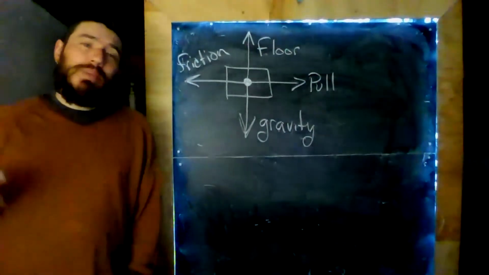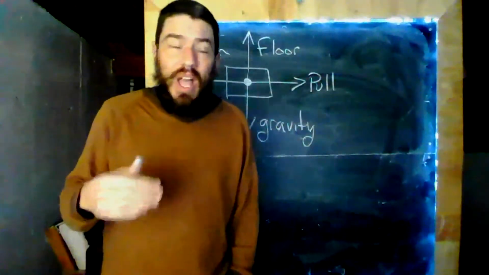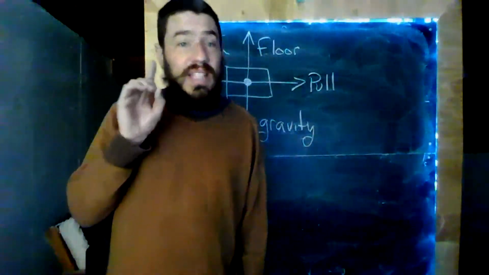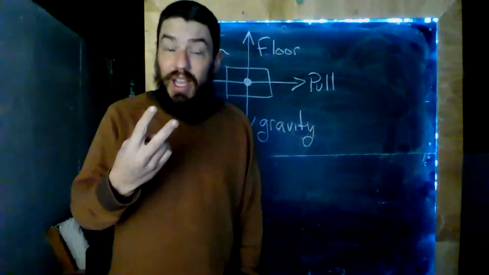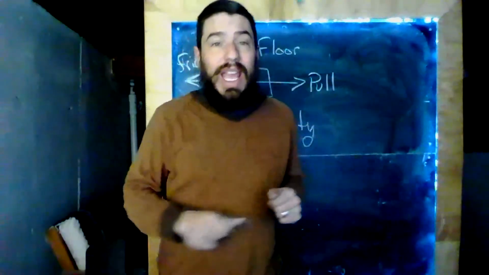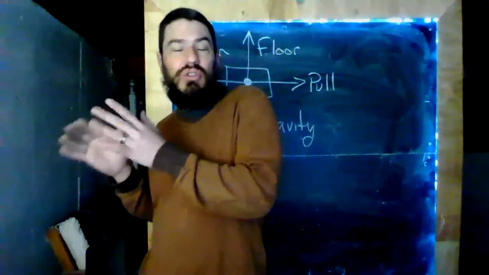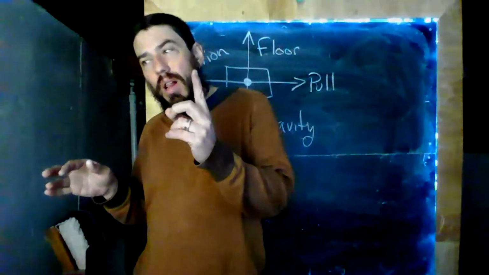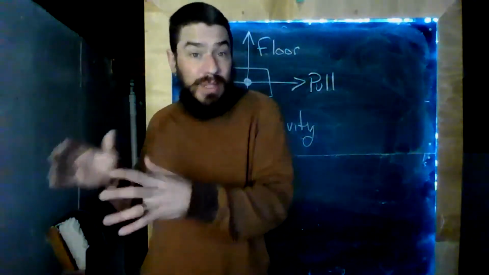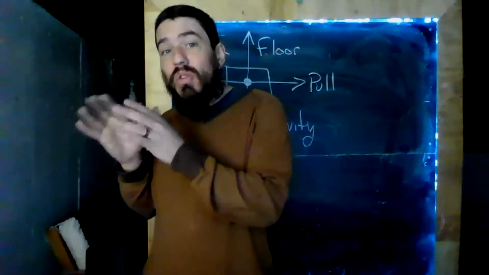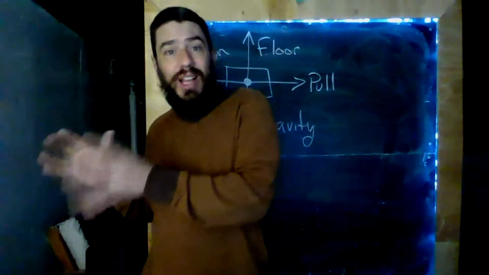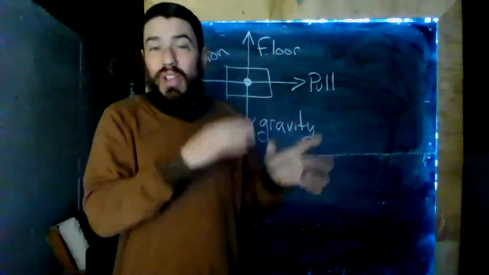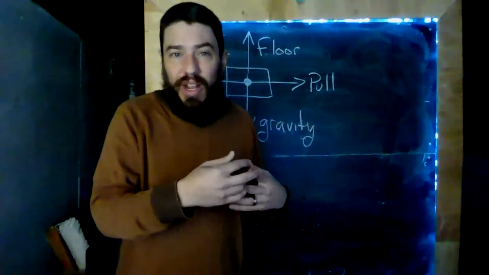In order for this box to be moving at a constant speed across a level floor, so this is a constant speed in a straight line. If you don't push or pull on something, it will move in a constant speed in a straight line. Now, we have to be a little bit careful. The opposite is true too. If something is moving at a constant speed in a straight line, then we can conclude that there must not be any total force on it.